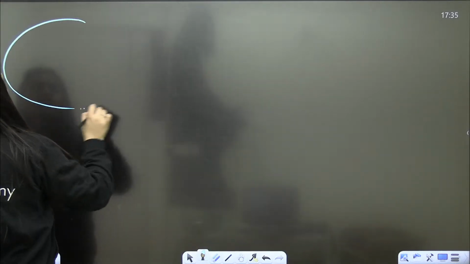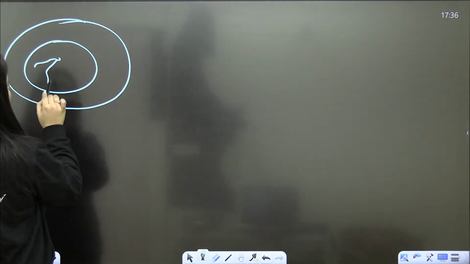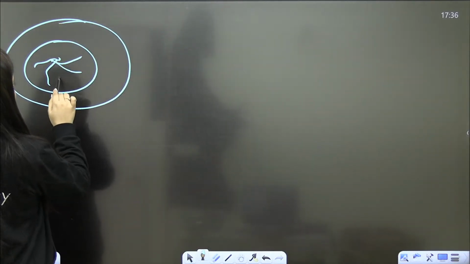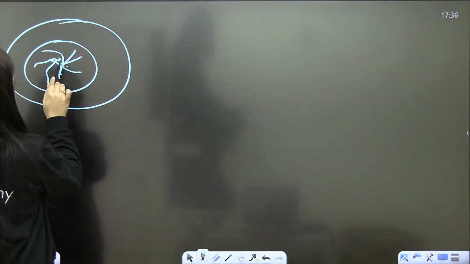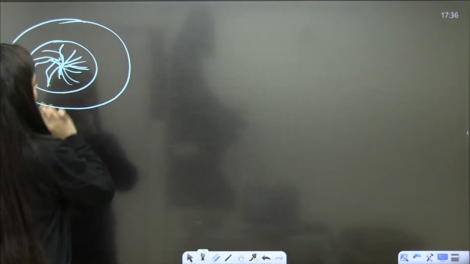Dekho bache, when a cell is resting, when it is not dividing, when you see its nucleus under the microscope, you will see that the DNA material is not condensed, it is not compact, rather it is tangled and thread-like. That's what you have to remember.